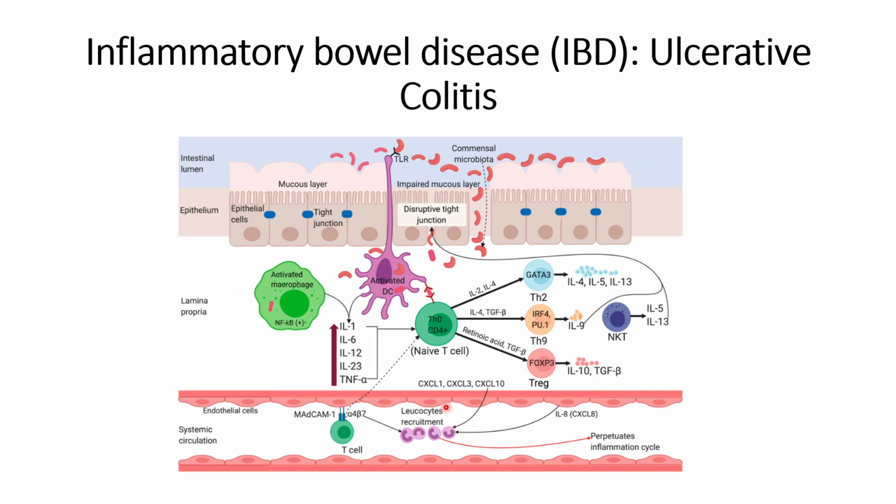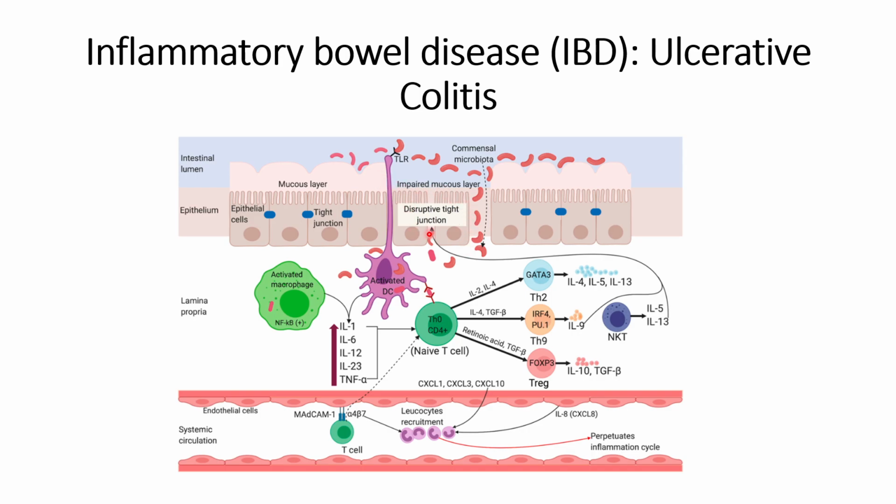However, other Th cells are also found in this ulcerative colitis disease, such as Th9 and Th0. So let us understand how this inflammation occurs. What happens is that in the intestinal lumen, commensal microbiota have been observed.